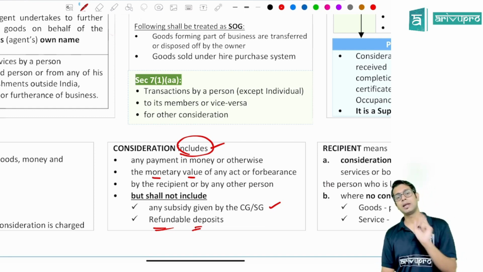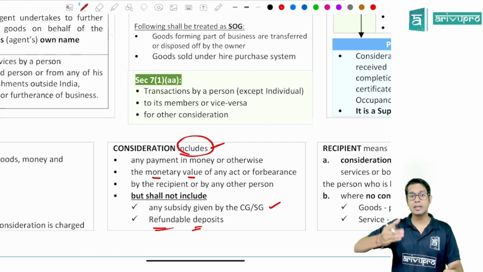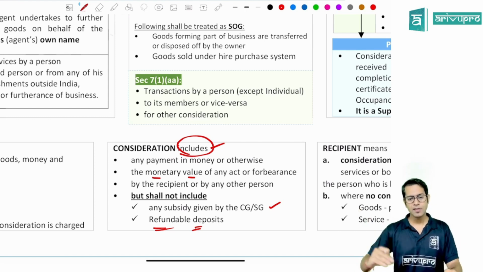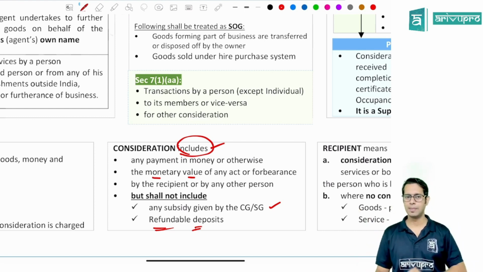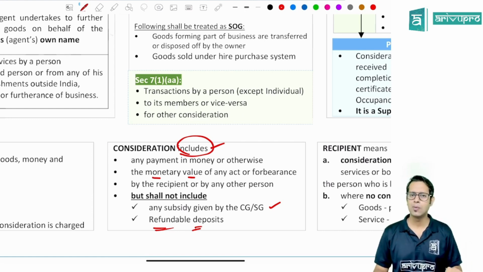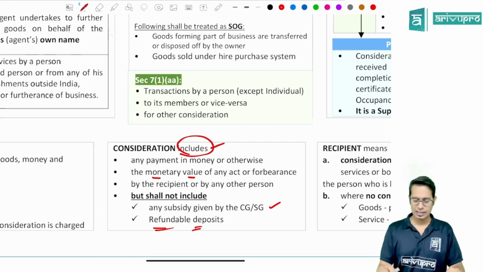And refundable deposits also will not form part of consideration, because say for example, I am taking a house on rent. When I take a house on rent, there will be monthly rents which I have to pay. Apart from that, I will also have to give rental deposits or rental advance. This will be refundable. At the time when I vacate the house, this amount will be given back to me. So these refundable deposits will not form part of consideration.